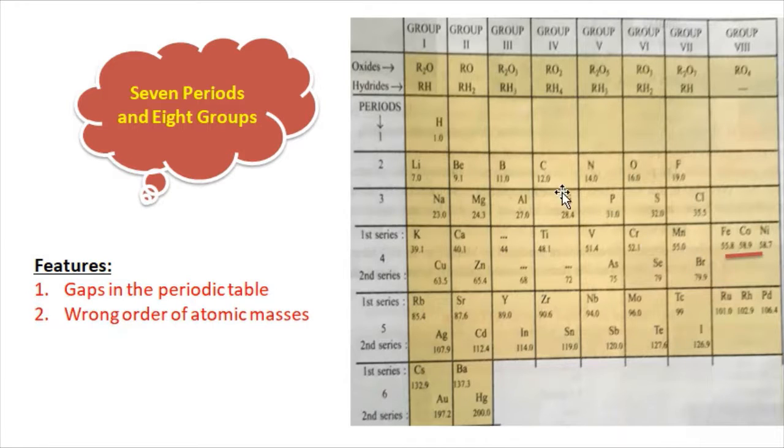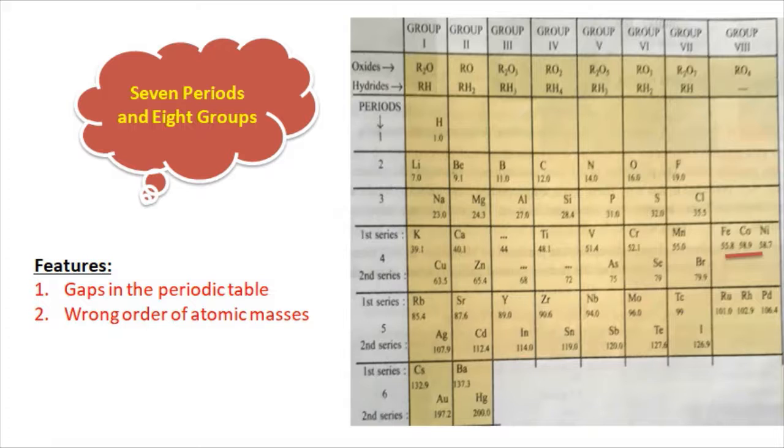But he placed hydrogen in the first group, and that is why Mendeleev's periodic table could not assign the correct position to hydrogen. On the basis of properties, hydrogen could be placed in the alkali metal group as well as in the halogen group, with chlorine and bromine, but he placed hydrogen with the alkali metals. That is why he could not explain the correct position of hydrogen.